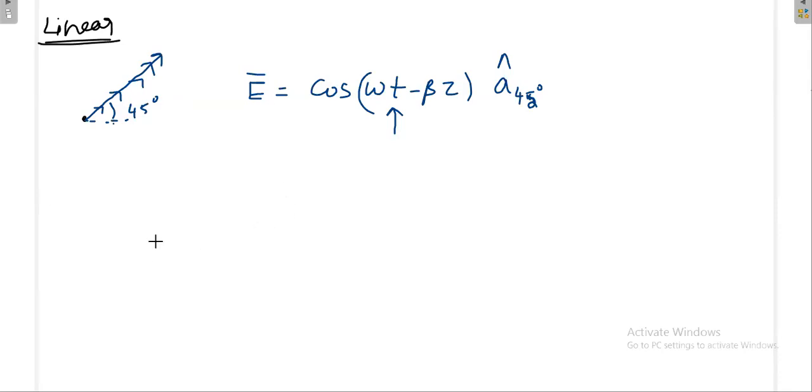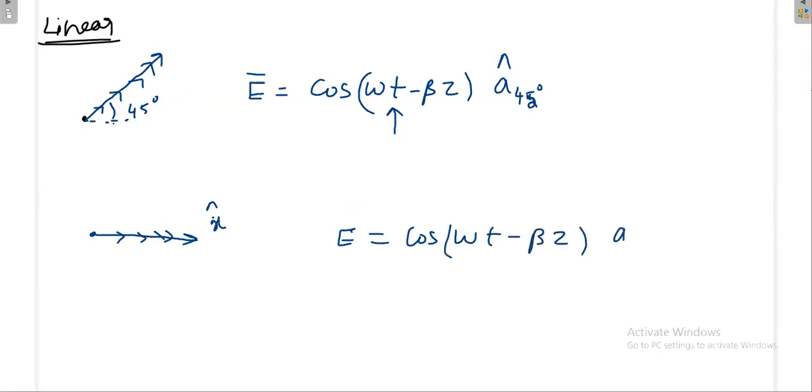Example for linear polarization. Suppose, for example, my locus goes in this way, and this is the direction of x cap. Then the electric field is equal to cos(omega t minus beta z) ax cap.